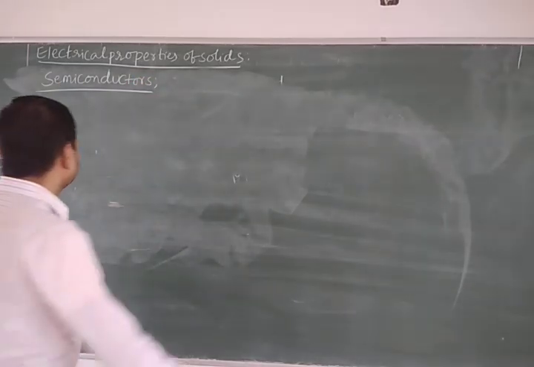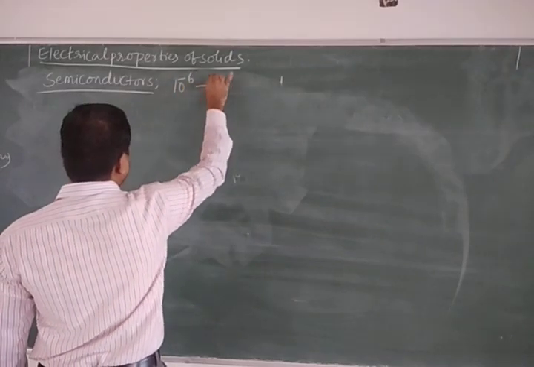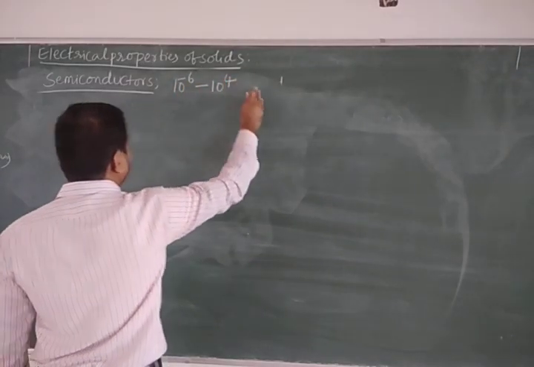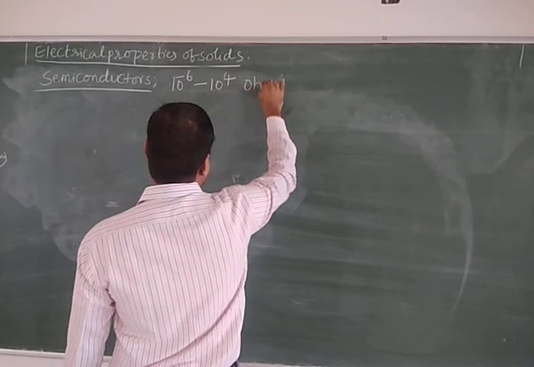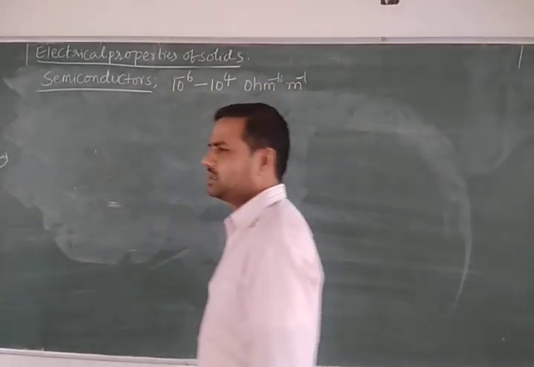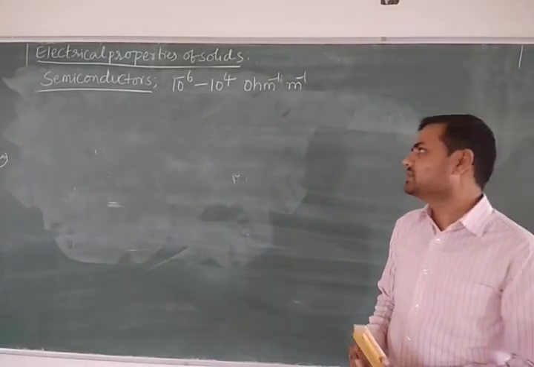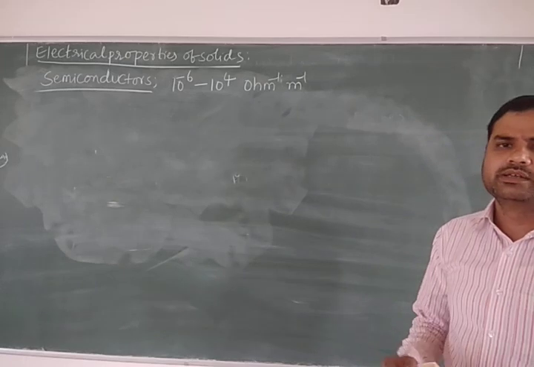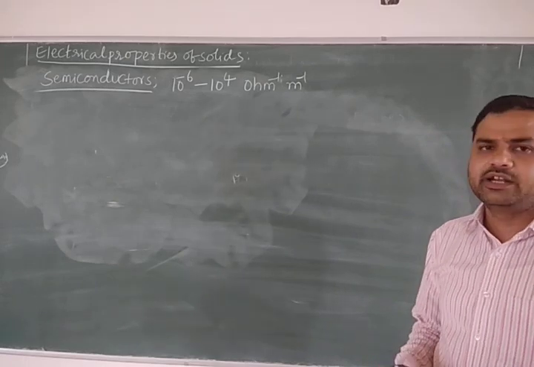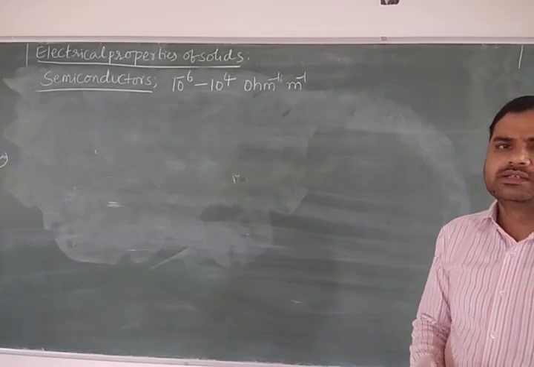These are the substances which have a conductivity range from 10 to the power minus 6 to 10 to the power 4 ohm inverse meter inverse. An intermediate range, not too low, not too high. So these solids are called what?